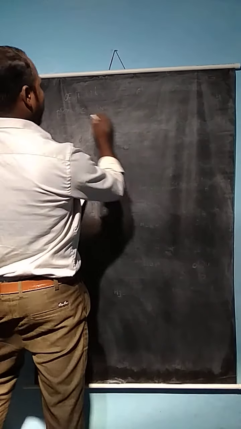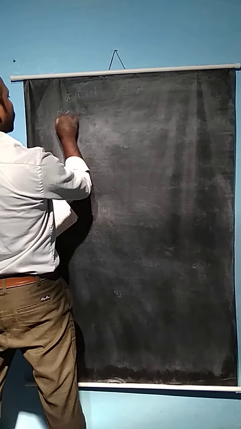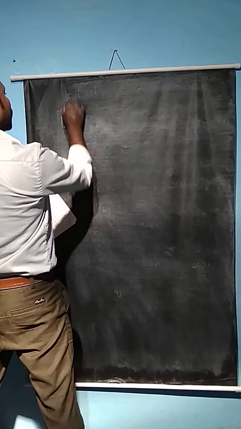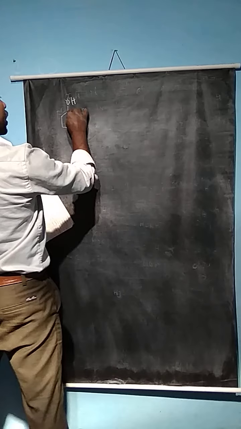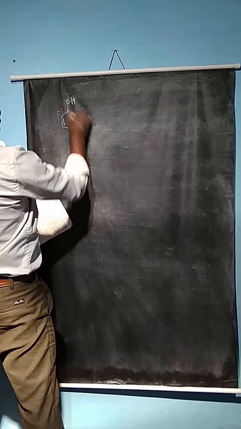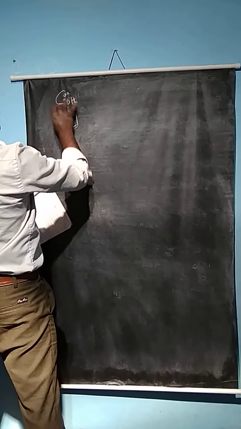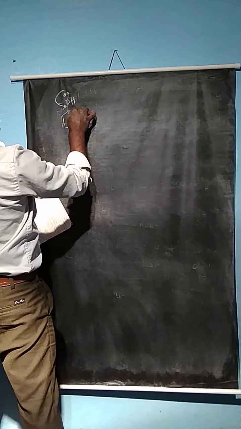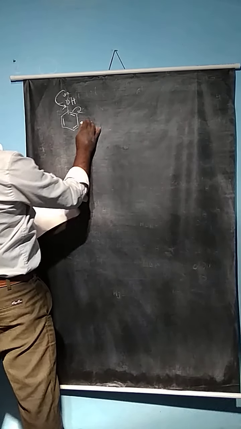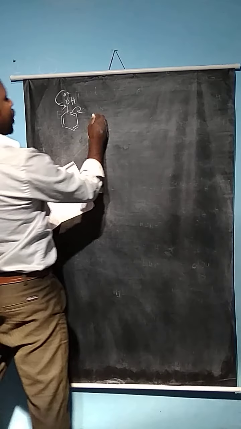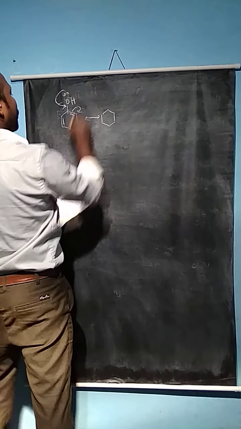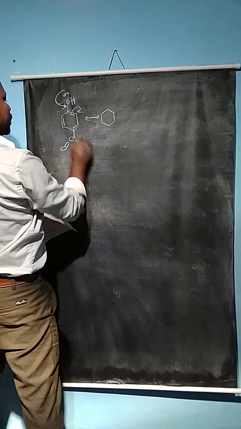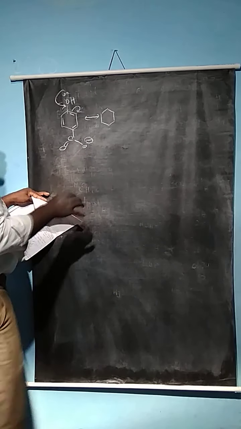Now, the effect of substituents in aromatic carboxylic acids, like ortho and para substituents such as the OH group. Here the OH group can donate electrons; it acts as an electron donating group. Now the lone pair of electrons is shifted to the single bond. Here the double bond electrons are shifted onto the carbon atom, so an equilibrium reaction takes place. This is a para substituent of carboxylic acid, and here the carboxylate anion is present.